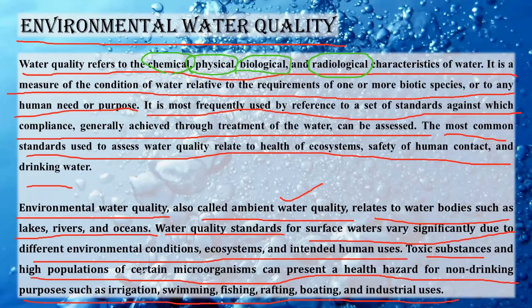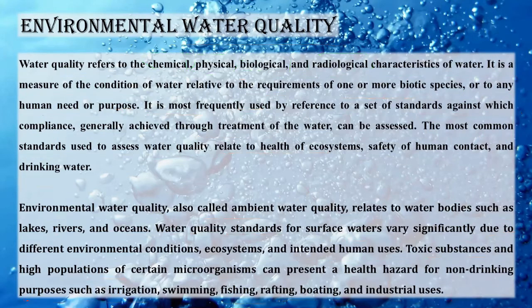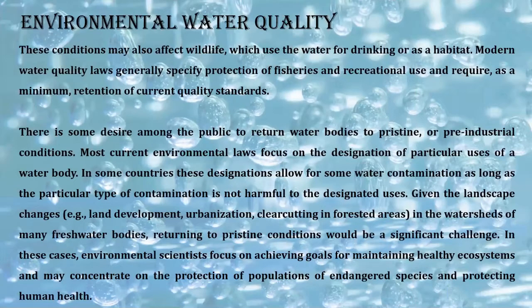For example, if we use water having high salt content in irrigation, then what will happen? The total vegetation will die. Okay, if we swim inside water that is toxic, then what will happen? Your body will have that toxic thing inside you. Okay, similar happens to industrial uses also, right? So we should clearly know what type of water people are using before we use that particular water, right?